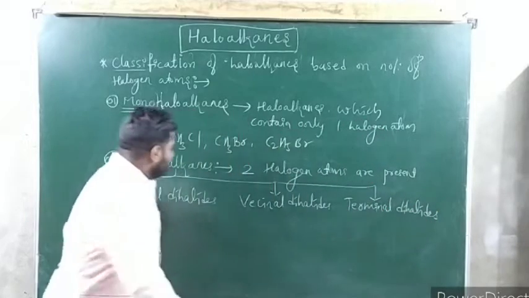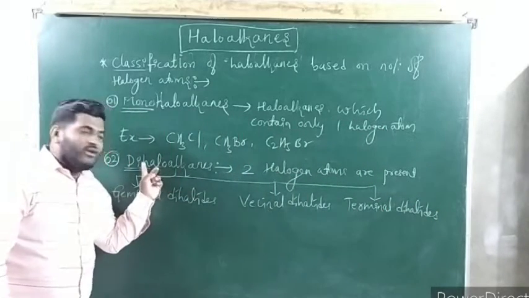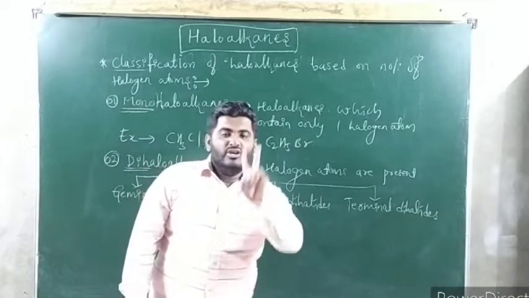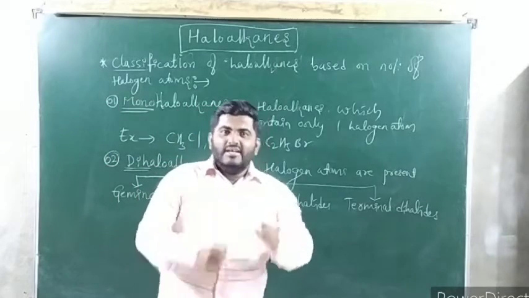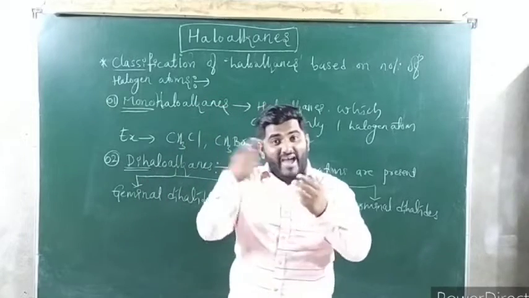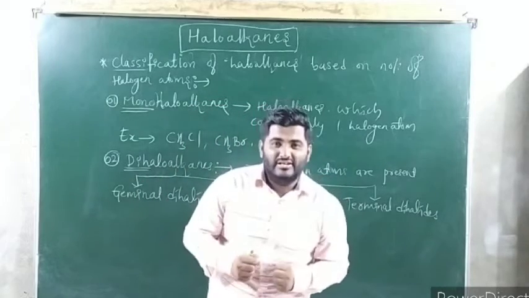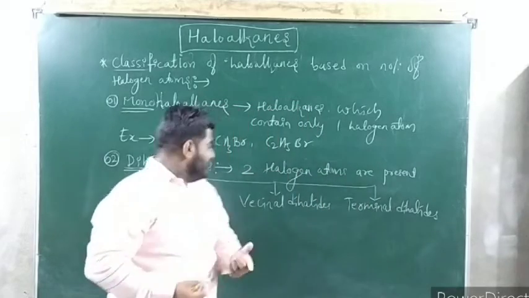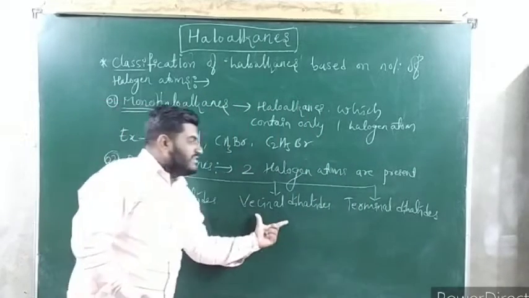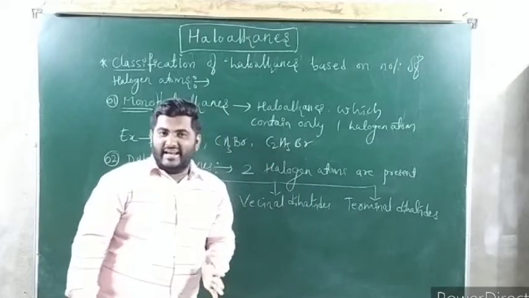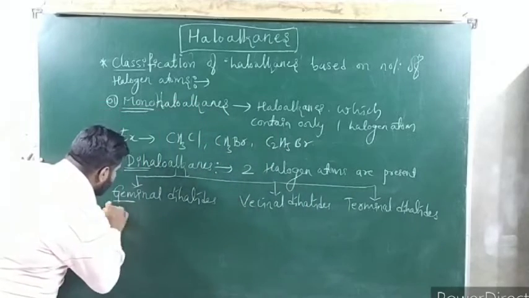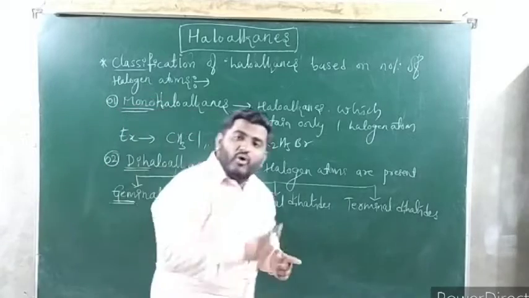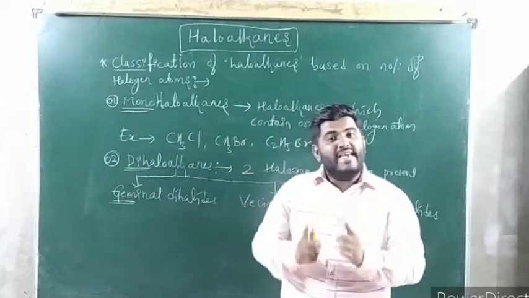See here, dihaloalkanes means what? Haloalkanes in which two halogen atoms are present. Right? So, based on which position the halogen atoms are attached, dihaloalkanes are classified into three types: geminal dihalides, vicinal dihalides and terminal dihalides. Sir, what is the meaning of gem? Gem means same carbon atom, which means both the halogen atoms are attached to the same carbon atom.